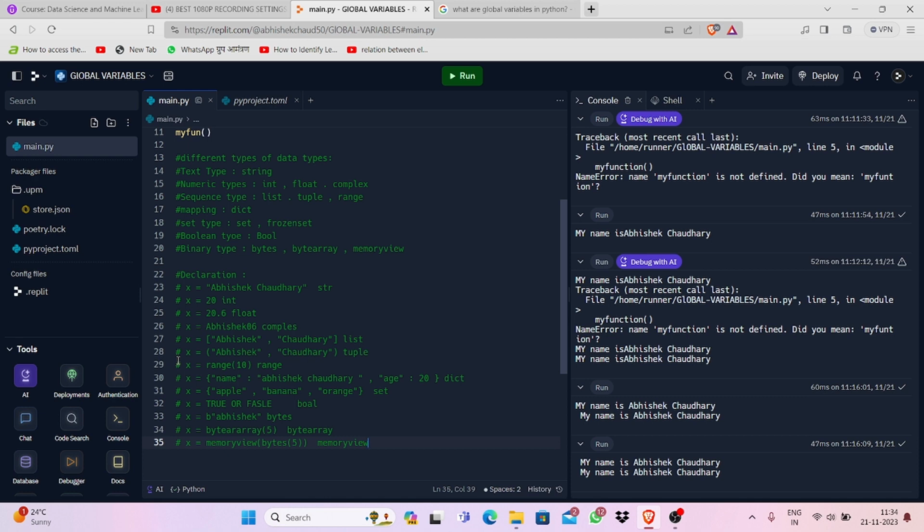So guys, you can see how we have just declared all these things. We have declared the different types of data types. I think we have covered each and everything. I think a frozen set is not covered here. I will cover it in a live program when we are going to make a live program.